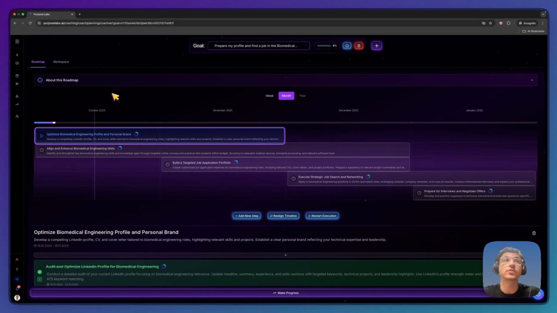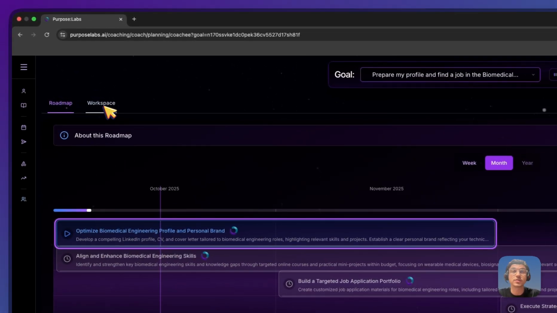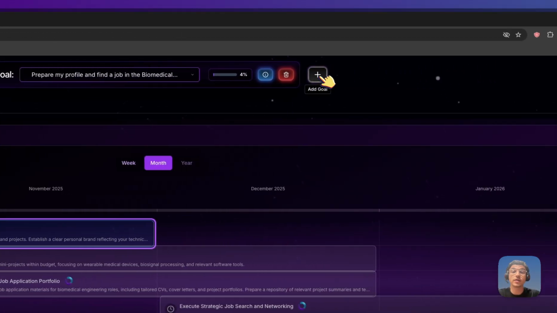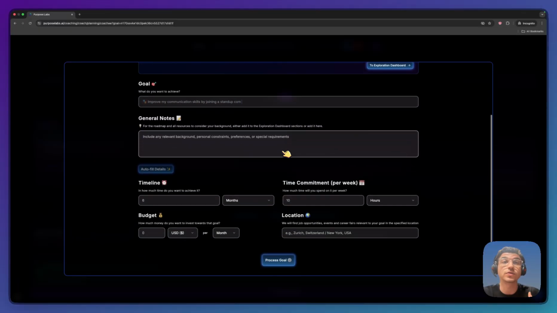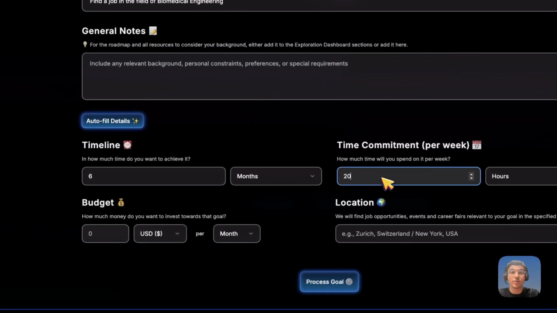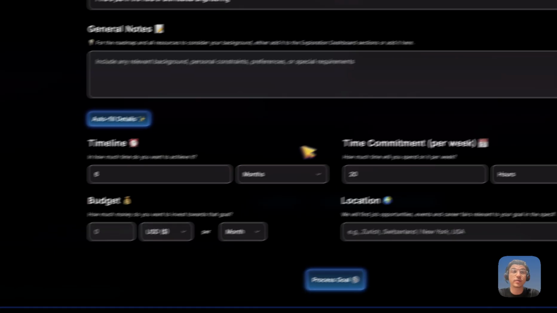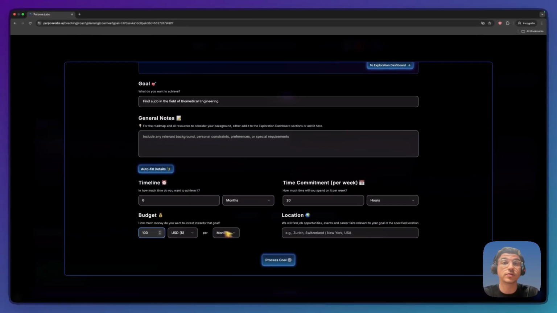In the planning dashboard, you will find two sections. One is the roadmap and the other one is the workspace. Every coachee can specify a goal that they have and also define their own parameters. For example, this coachee wants to find a job in the field of biomedical engineering. They can specify in how much time they want to achieve it, how much time they will invest in this goal per week, but also their monthly budget. They can also specify their location if they want to.